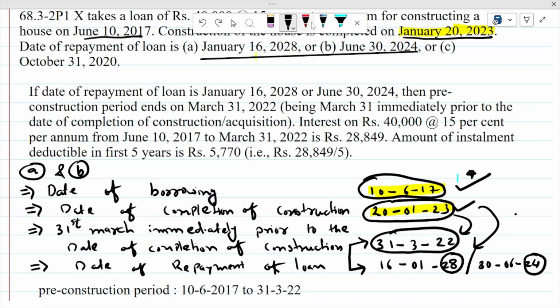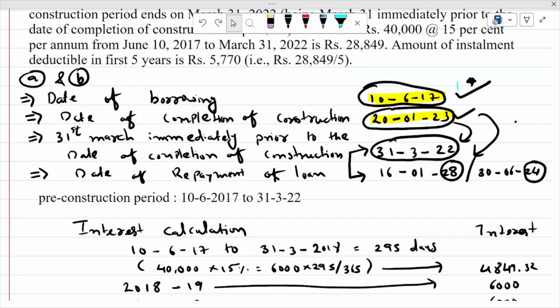So now what is your pre-construction period? Pre-construction period is 10 June 2017 to 31st March 2022 because it comes earlier than the date of repayment of loan. ये डेट से ये पहले आ जाता है, तो इसीलिए हमारा प्री कंस्ट्रक्शन पीरियड एंड हो जाता है. अब आपको 22-23 में इंटरेस्ट ऑन प्री कंस्ट्रक्शन का डिडक्शन मिलना स्टार्ट हो जाएगा. प्री कंस्ट्रक्शन पीरियड मीन्स ऐसा इंटरेस्ट जो आपको पहले डिडक्शन नहीं मिला था और उसका डिडक्शन अब आपको मिलेगा, because Section 22, basis of charge, clearly says that if you are not the owner of the property then you will not get any type of deduction. So you should be the owner of the property.